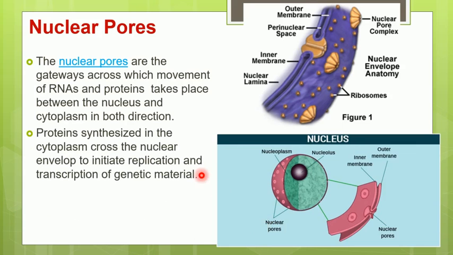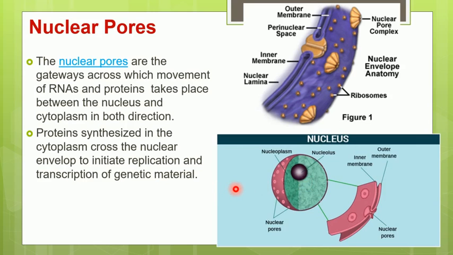Similarly, whatever materials are required inside the nucleus from the cytoplasm will enter from the cytoplasm and go inside the nucleus.